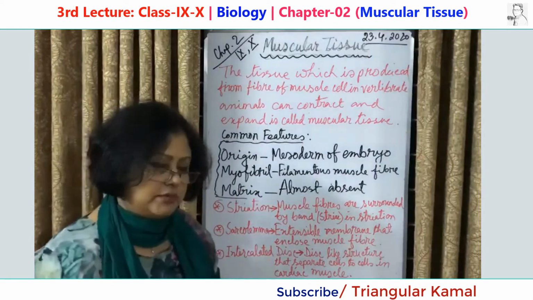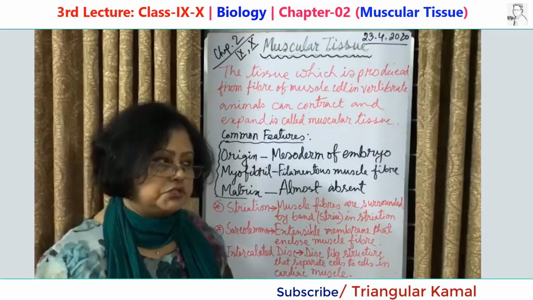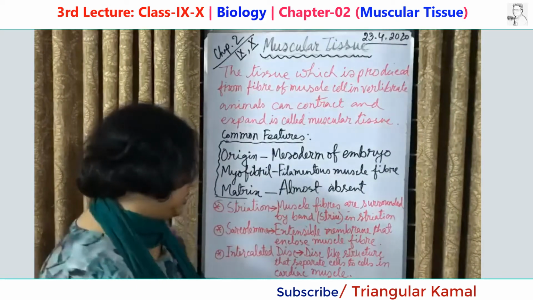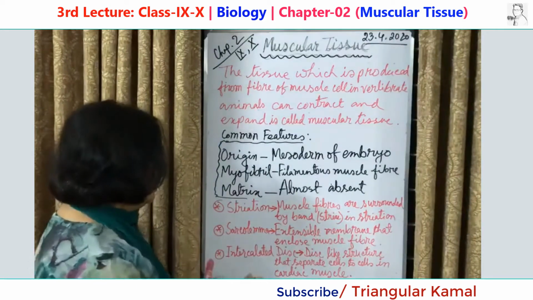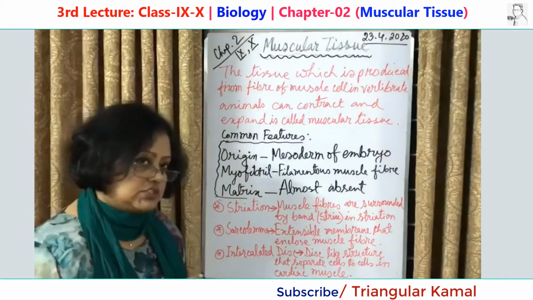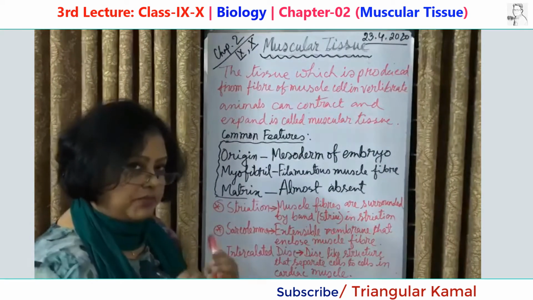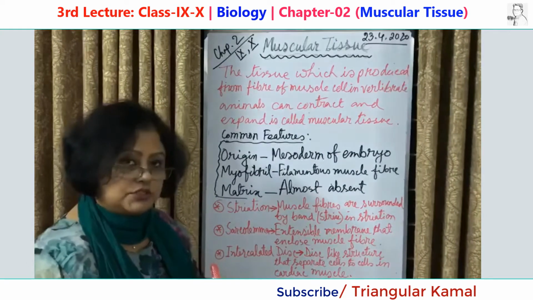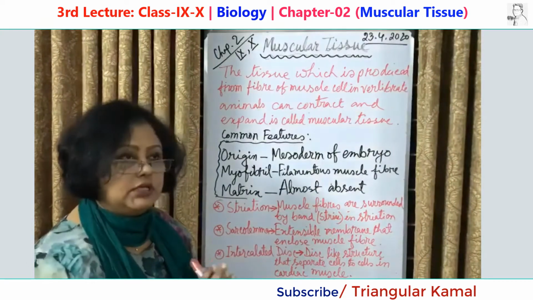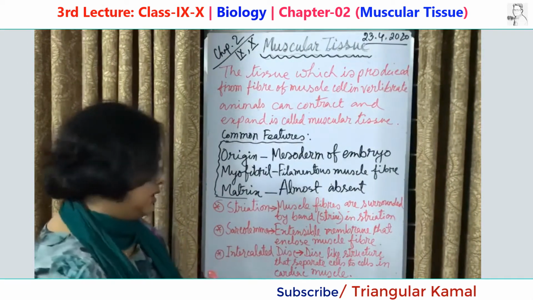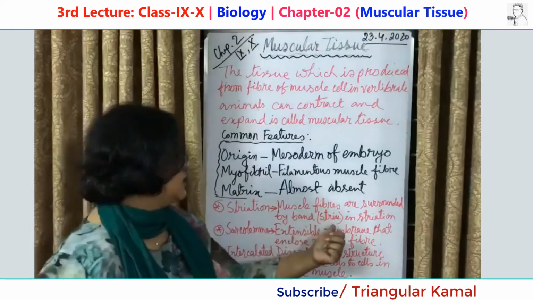Now to know about the 3 types of muscular tissues, some terms are very important. What are those? See here, first, striation. What is striation? Striae is a band. When many tissues or cells group together, they have to be held together, and there is a band-like structure holding them together, that is called striae.